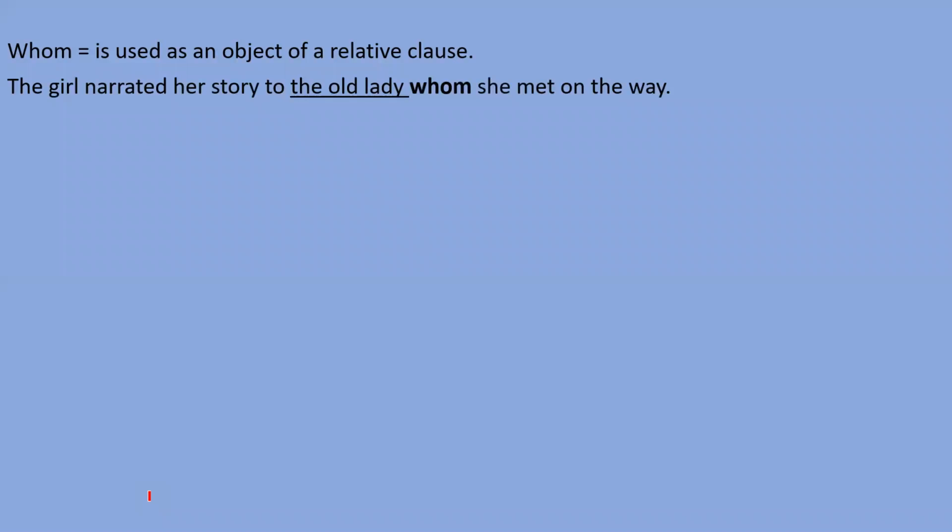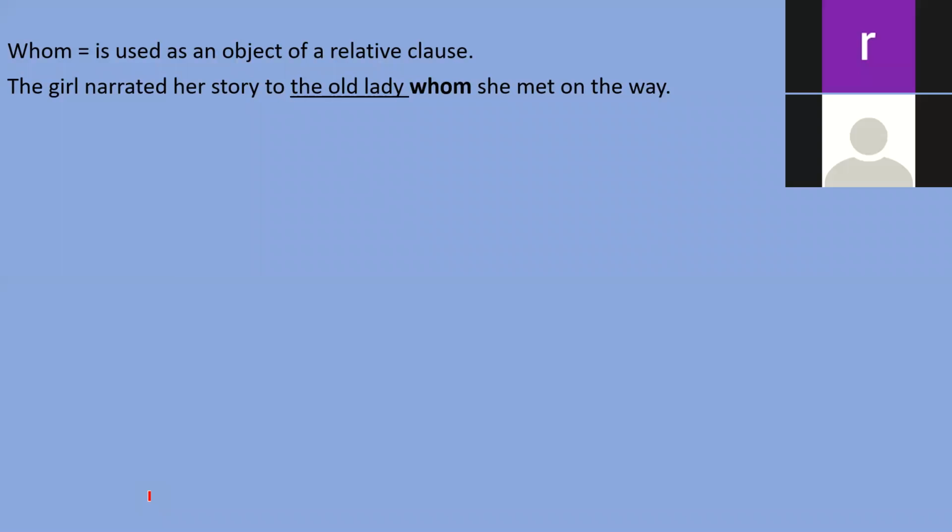Clear? Next, let's talk about whom. Whom is used as the object of a relative clause. So when we need to write the relative clause object, we should use the word whom. Like, the girl narrated her story to the old lady whom she met on the way.